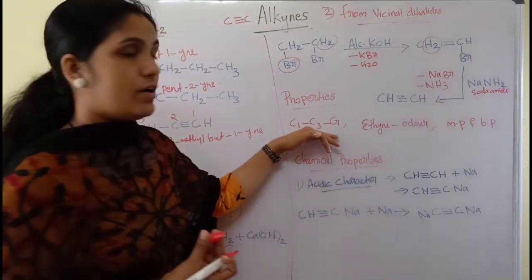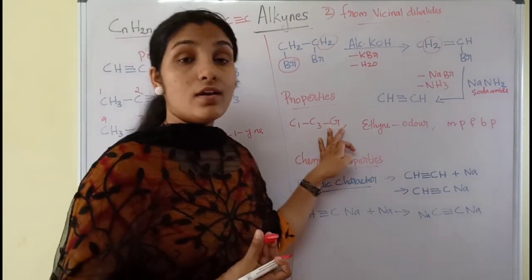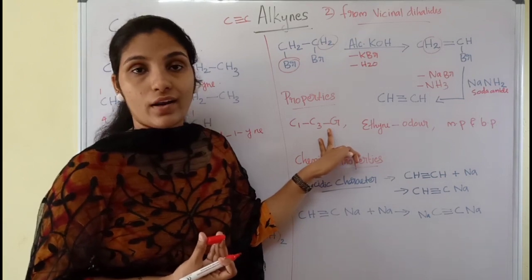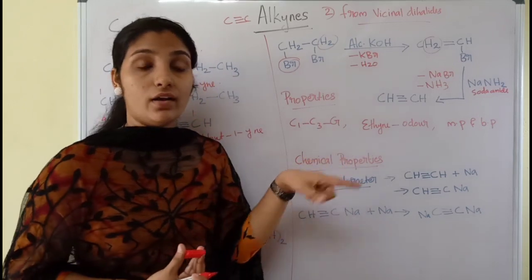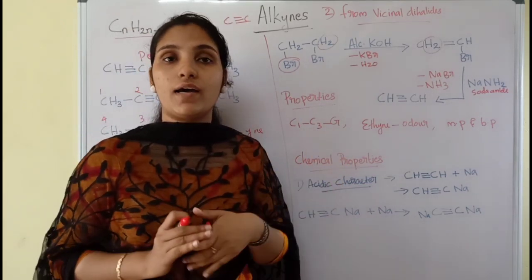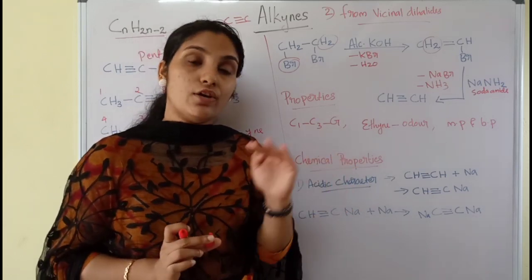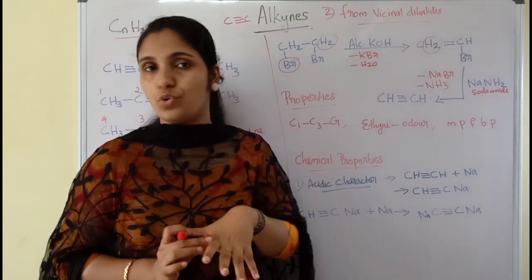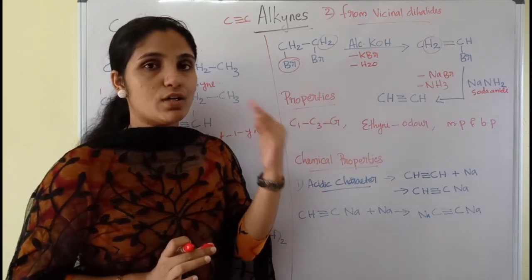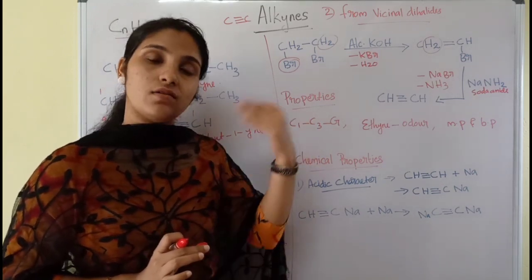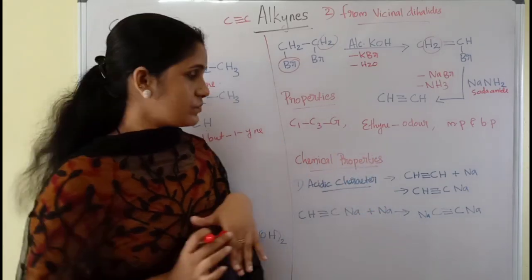Regarding the physical state, the first three alkynes are in the gaseous state. The next 8 members are in the liquid state, and all higher alkynes exist in the crystalline solid state. So please understand the physical state of the alkynes too. The first alkyne is ethyne, so ethyne, propyne and butyne exist in the gaseous state. The next 8 members will be in the liquid state and then higher ones in the solid state.